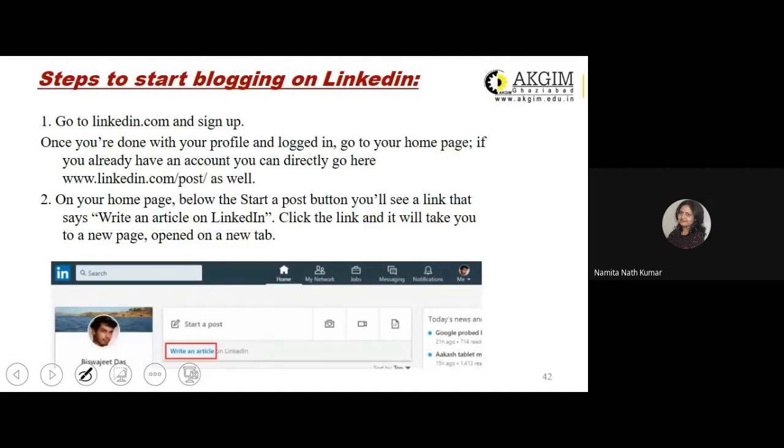Steps to start blogging on LinkedIn. You need to go to linkedin.com and sign up. Once you are done with your profile and logged in, you go to the home page. If you already have an account, you can directly go there, right? To the post option under your LinkedIn platform once you have logged in. On your home page, below the start a post button, you'll see a link. This is how it is indicated. You'll see a link that says write an article on LinkedIn. Click the link and it will take you to a new page opened in a new tab.